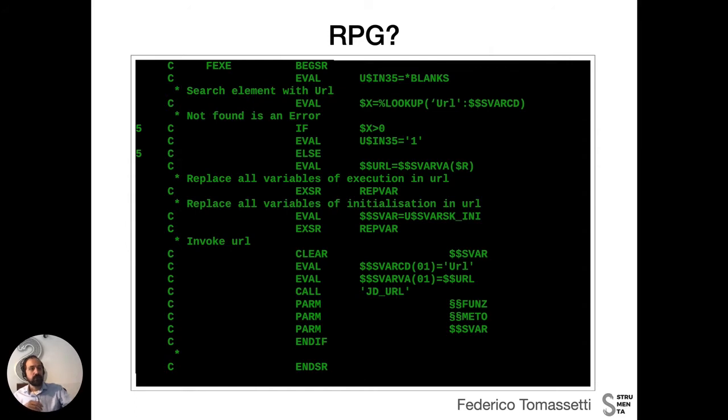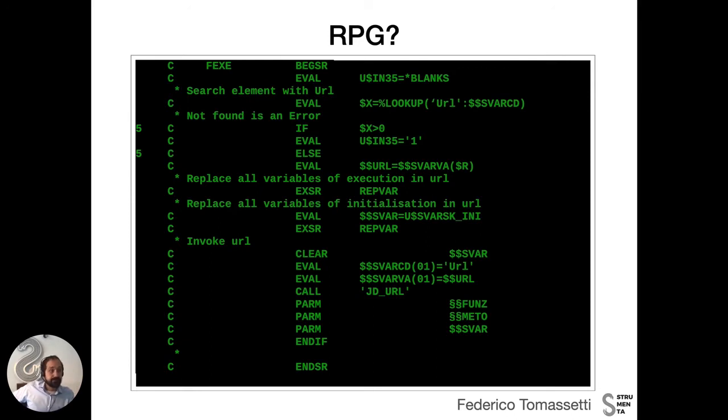Then we have some code, and code in RPG looks like this. This is code, as you can understand, from the letter C on the 7th column. So D for data specification, C for code. In this case, we are defining a subroutine, and you can just get an idea of the language.